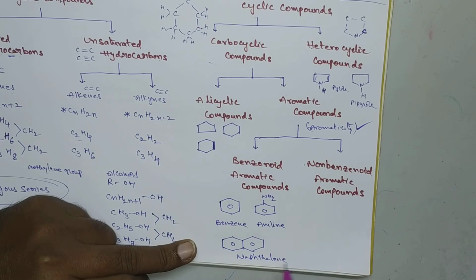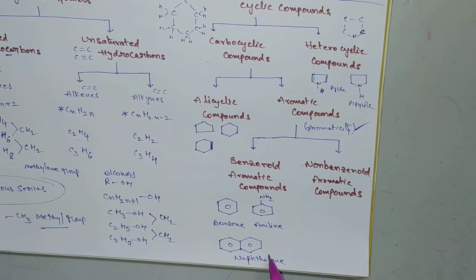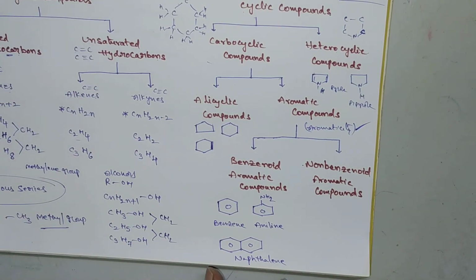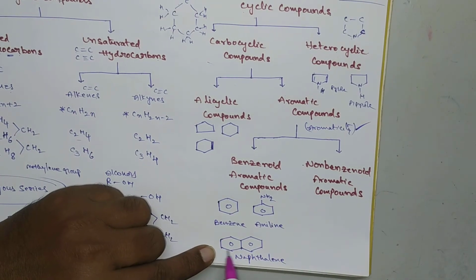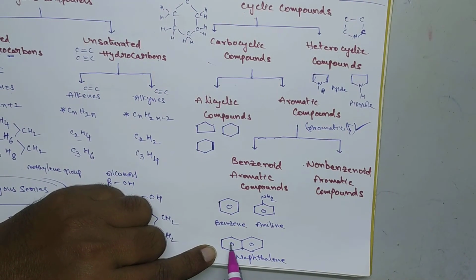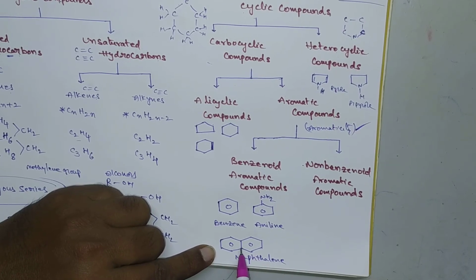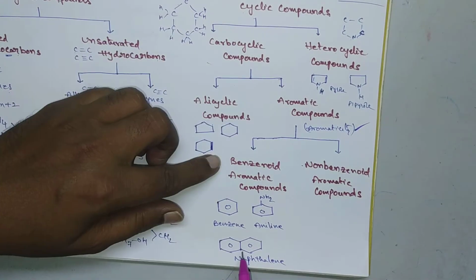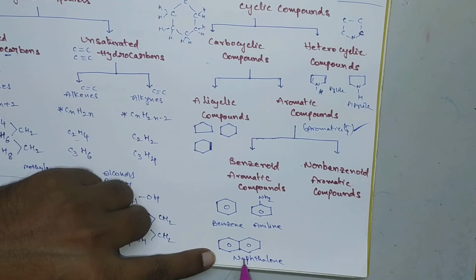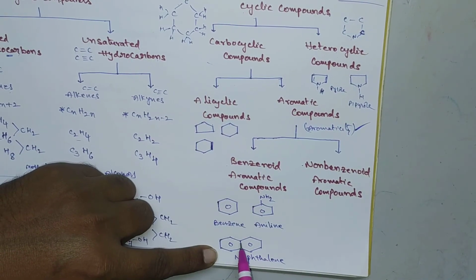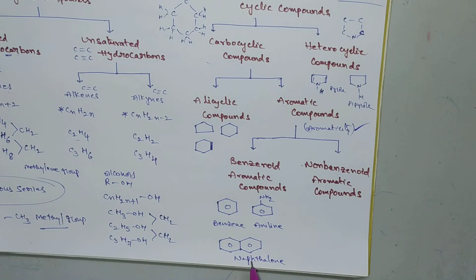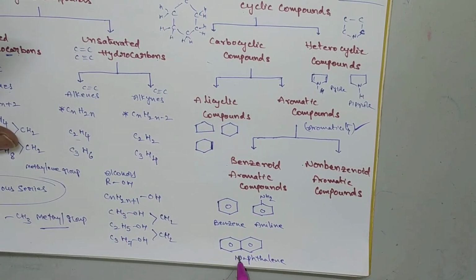You know naphthalene very well. Naphthalene balls are there, which give a fragrant smell. This is one of the aromatic compounds. This also consists of a benzene nucleus. That's why it is a benzenide aromatic compound. So the aromatic compounds which consist of at least one benzene nucleus are called benzenide aromatic compounds. Benzene, aniline, naphthalene, phenol, all these are benzenide aromatic compounds.